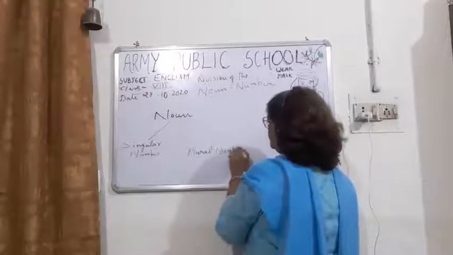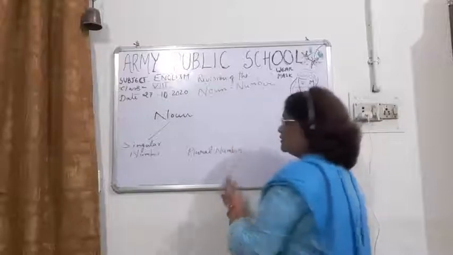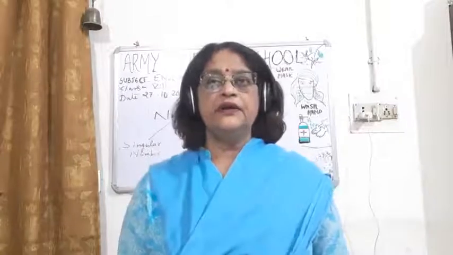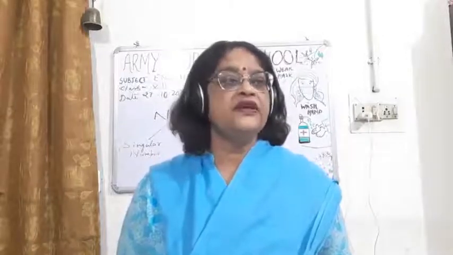When we mention one thing, a single thing, it will come in singular number. When there is more than one thing, it will be in plural number.